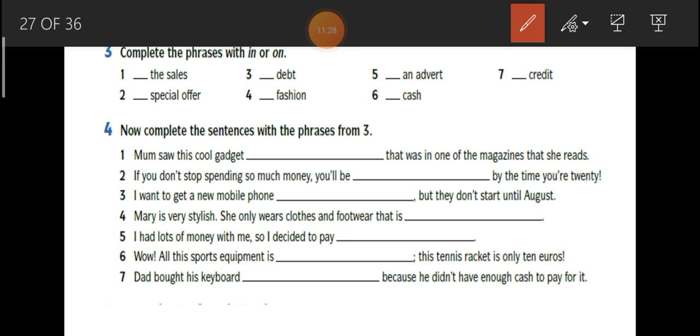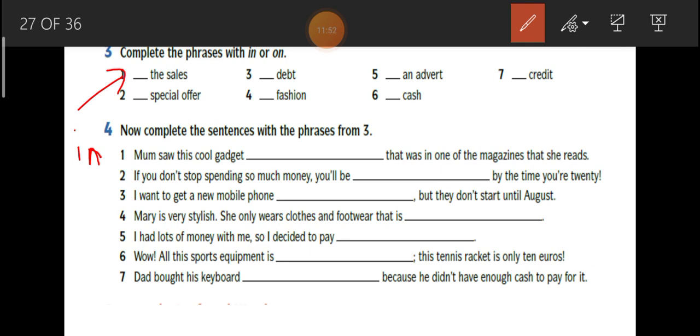The sales, the answer here would be in, right? In the sales. So you have to write down your answer after you have written down the question in your exercise book. You choose between in or on for answer number 1 until number 6.